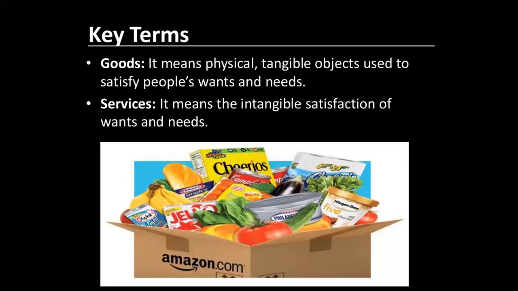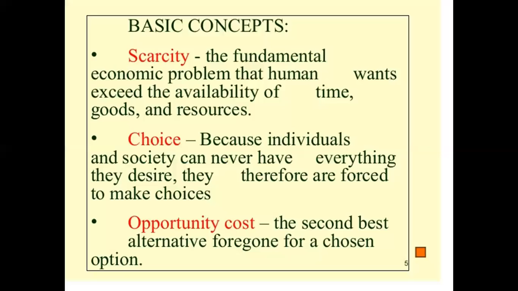Basic definitions, key terms and basic concepts we have covered. I hope you are now familiar with the terms scarcity, choice, and opportunity cost, as we did yesterday.